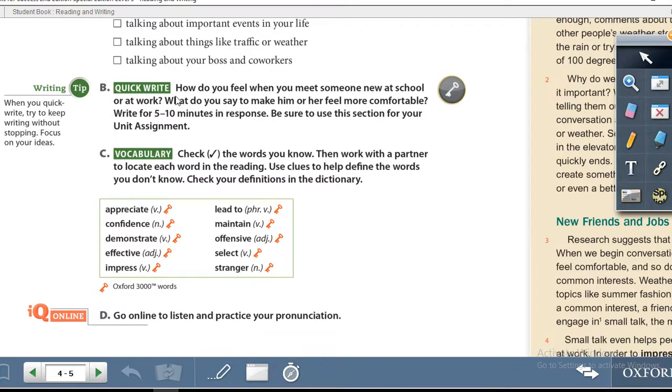Exercise B, quick write. How do you feel when you meet someone new at school or at work? What do you say to make him or her feel more comfortable? Write for 5 to 10 minutes in response. Be sure to use this section for your unit assignment.